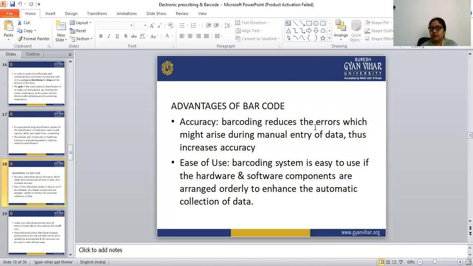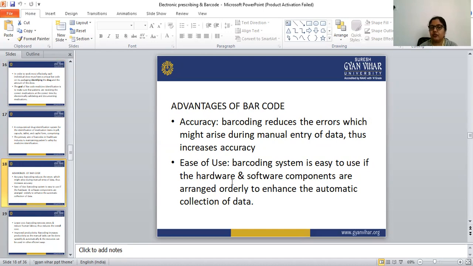Advantages of barcode. So that is all about the barcode: what is a barcode, and what is a barcode reader. Now let's see the advantages of the barcode. The first one is accuracy. Barcoding reduces the errors which might arise during manual entry of data, and that increases accuracy. If we do the entry manually, there are chances of error, but barcoding reduces that error.